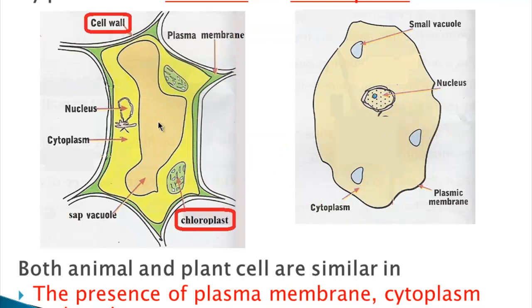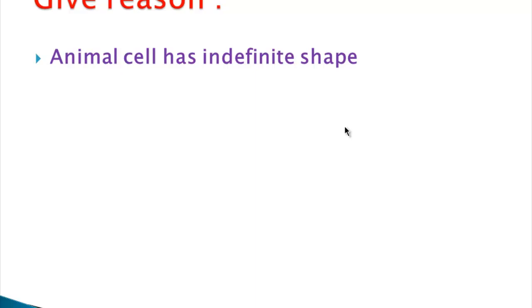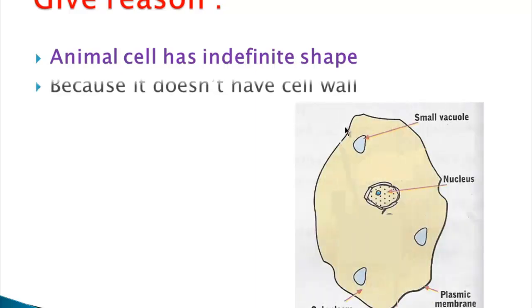So the plant cell has a cell wall and chloroplast, but the animal cell doesn't. Therefore, the animal cell has an indefinite shape because it doesn't have a cell wall. And we know that the cell wall gives the plant cell its definite shape.